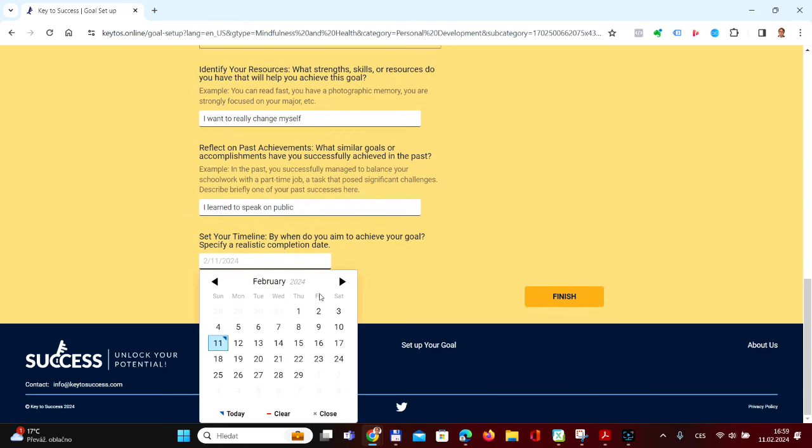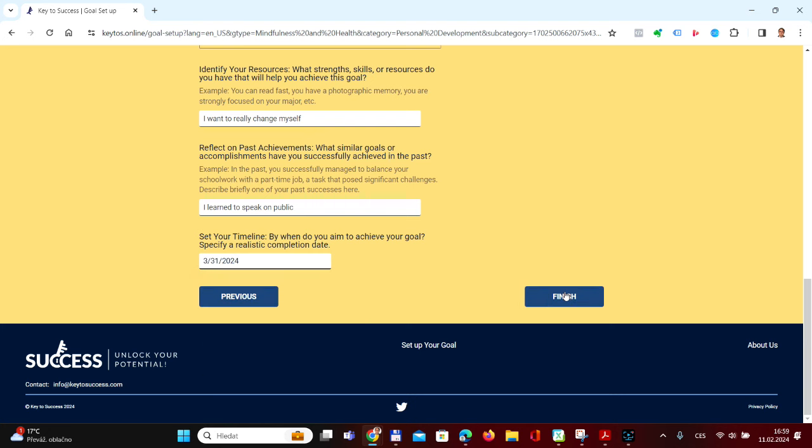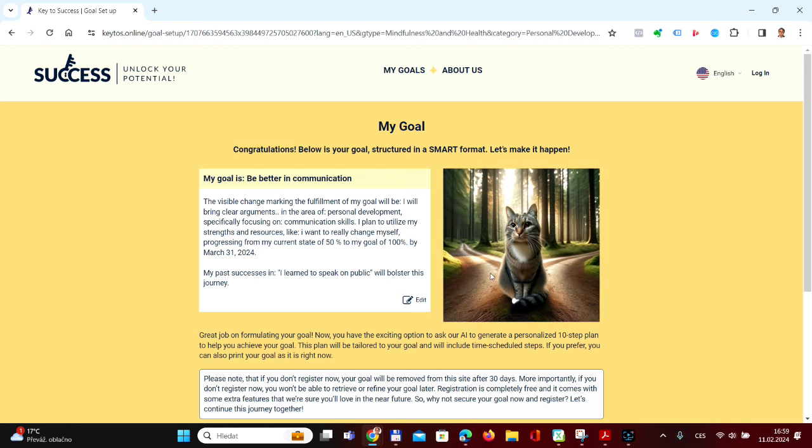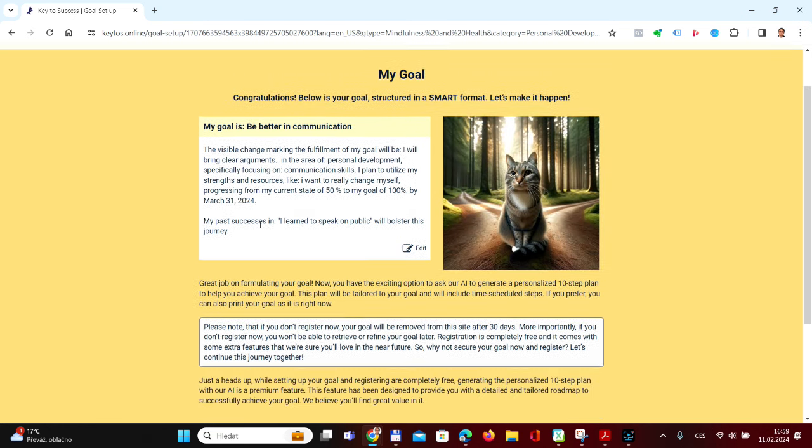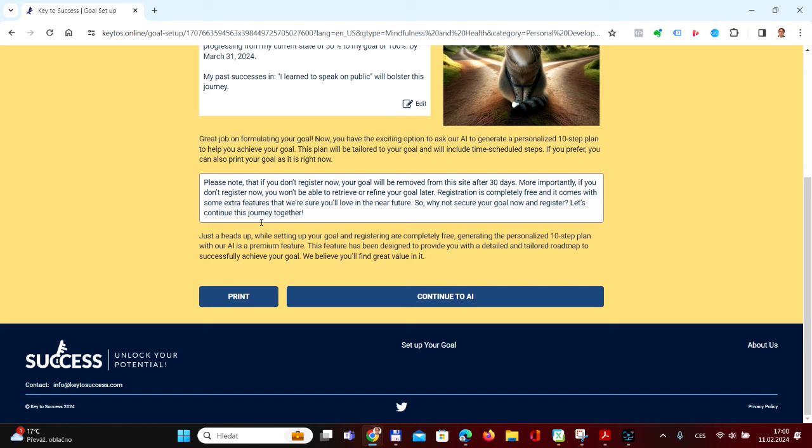Establishing a realistic time frame is crucial not only for achieving your goal, but also for the 10-step action plan that the AI can create for you later on. This ensures your goal is both attainable and grounded in a practical timeline.